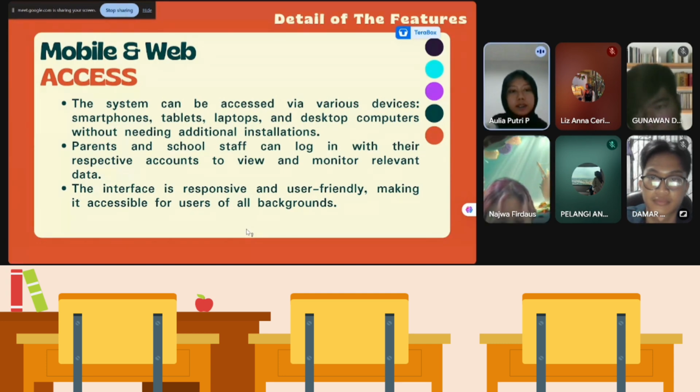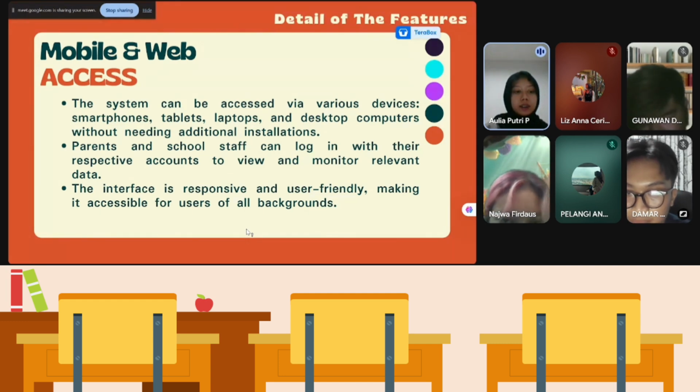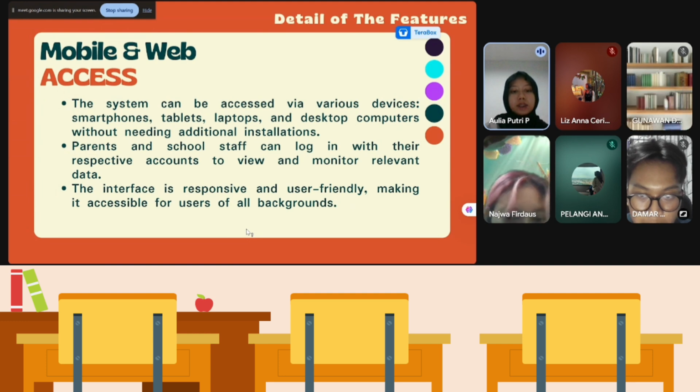Okay, and the last is mobile and web access. Is the system can be accessed via various devices like smartphone, tablet, laptop, and desktop computers without needing additional installation. Number two is parents and school staff can log in with their respective account to view and monitor relevant data. And the last is the interface is responsive and user-friendly, making it accessible for users of all backgrounds.